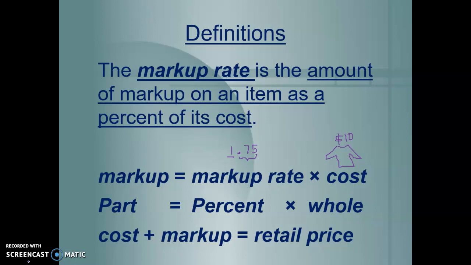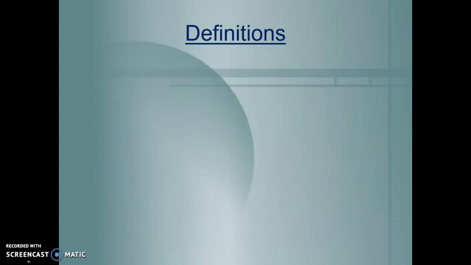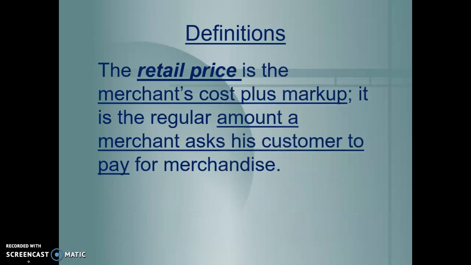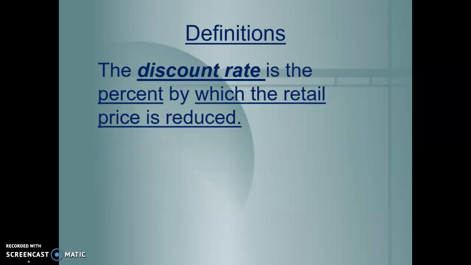The retail price is the price that you see on the price tag when you go into the store to buy something. It's more than what the store paid for it because they're trying to make a profit. The retail price, like I just said, is the merchant's cost plus the markup. It's the regular amount that a merchant asks a customer to pay for merchandise. So again, when you go into a store and you see a number on a price tag, that's the retail price. That's what you, the customer, are being asked to pay for it. It is not what the merchant or what the store paid for it.